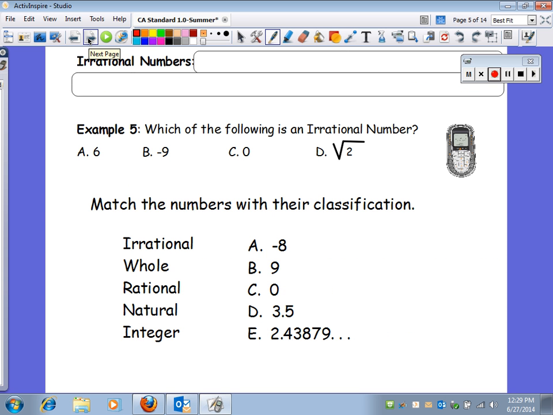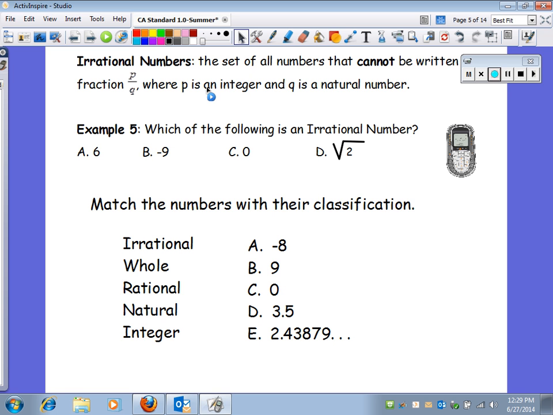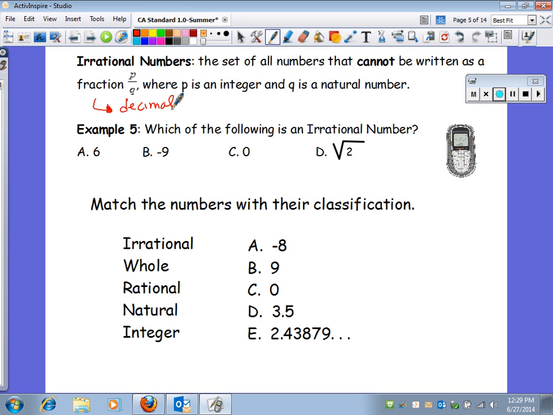Irrational numbers. We've seen rational numbers, anything you can make a fraction out of. Irrational numbers are numbers that you cannot make fractions out of. You cannot write it as a fraction. And here is the basic, easiest way to remember. It's a decimal that never ends and never repeats.